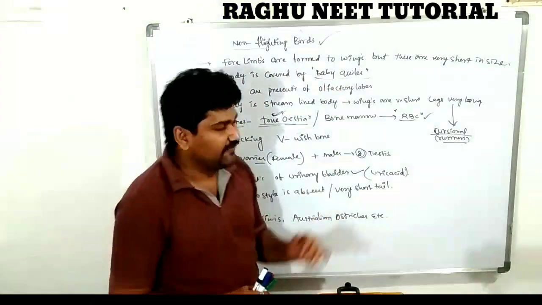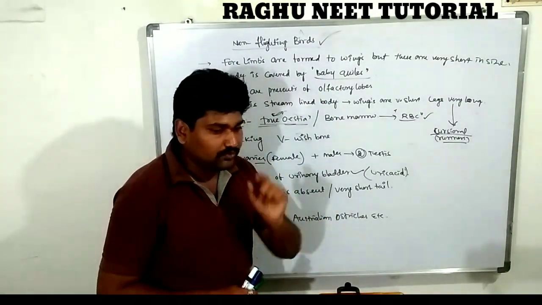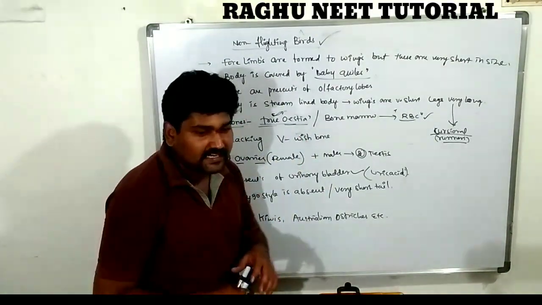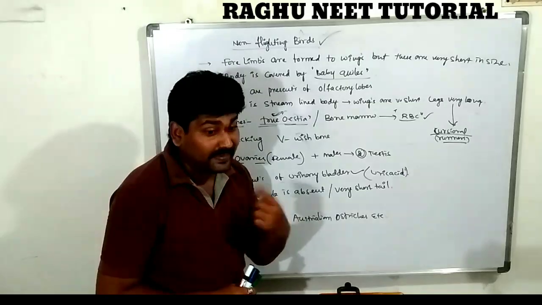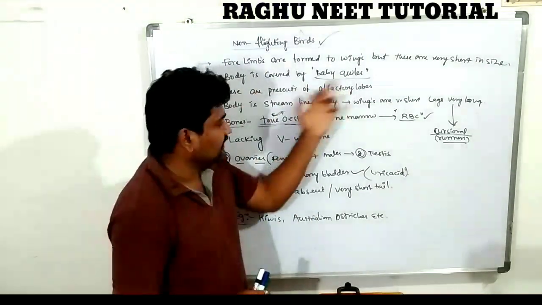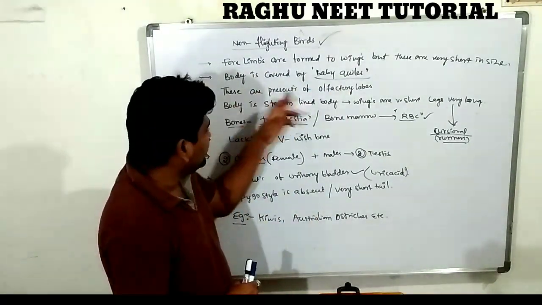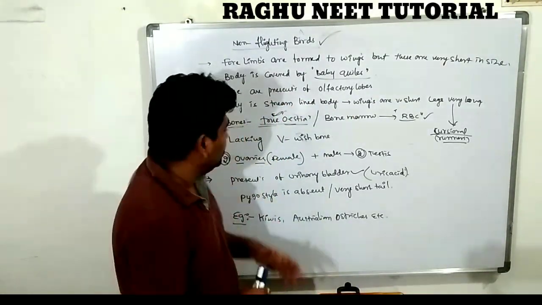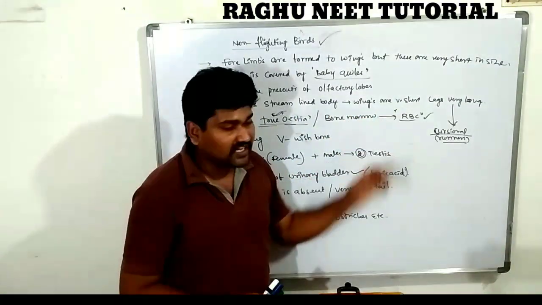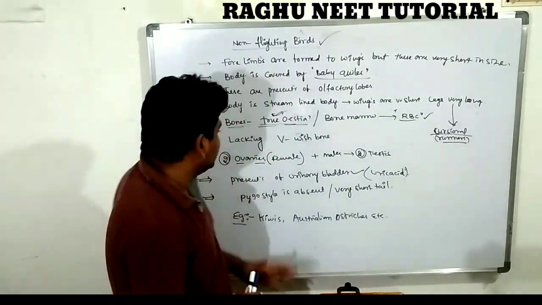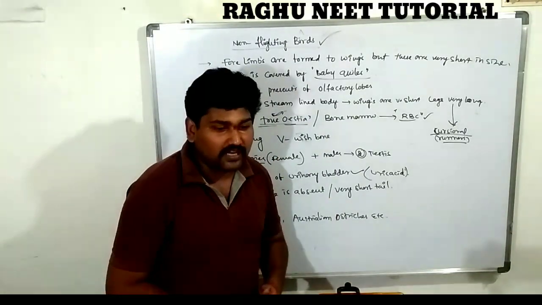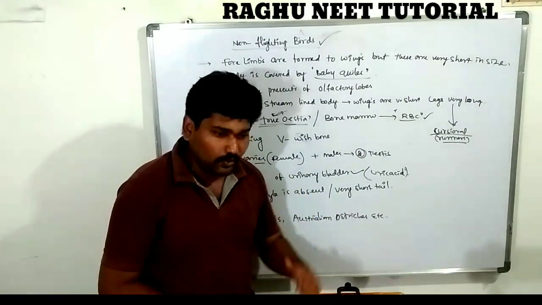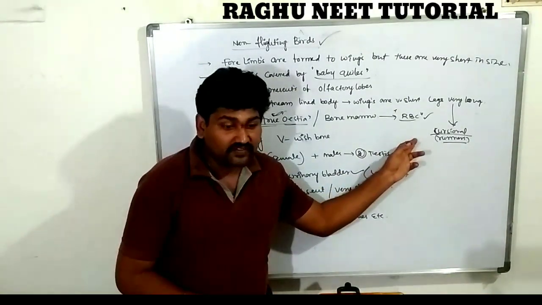The forelimbs are modified into wings, but the wings are very short. They lack flight feathers, but they contain preen glands. The body is covered by baby quills. There is presence of the olfactory lobe for the determination of smell. The body is streamlined, the wings are very short and the legs are very large. The bones are true bones, completely filled with bone marrow, for the formation of RBCs.